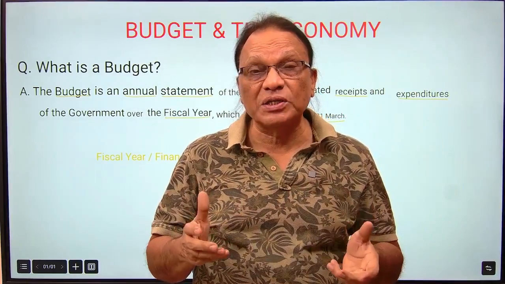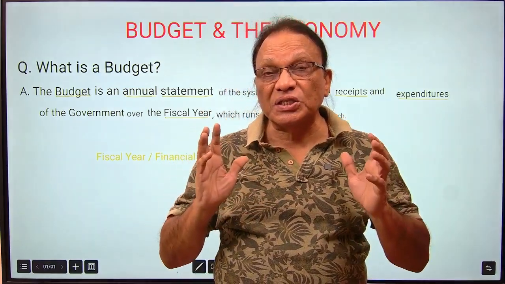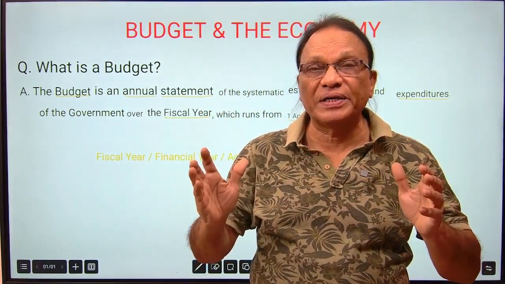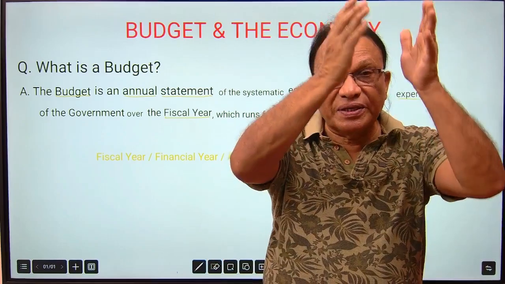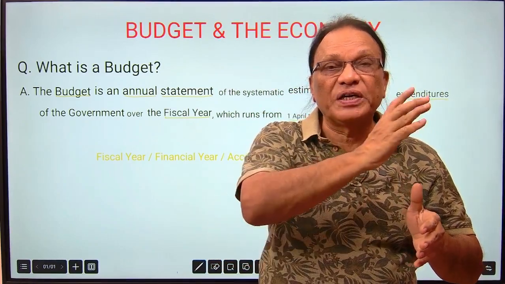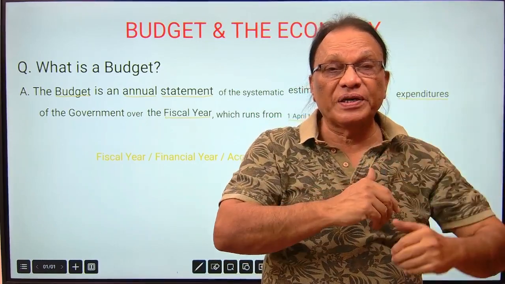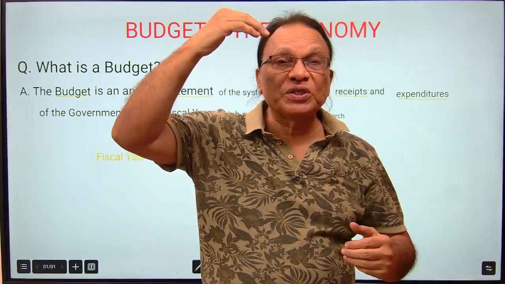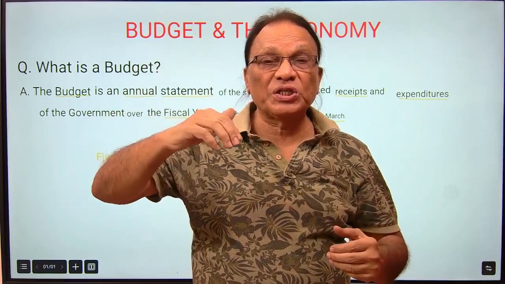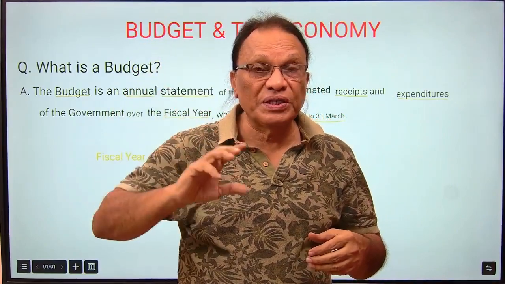So what exactly is the budget? The government budget is a very systematic statement. Systematic in the sense that everything is written there under different heads: agriculture and different parts of agriculture; education, how much they're going to spend on primary education, on secondary education, universities.